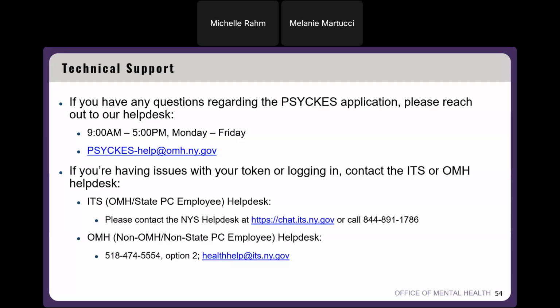If you need support, you can always email us as well. But we have our ITS help desk, that's for state employees, OMH and state PC employees, and then the non-OMH and non-state PC employee help desk. You can contact them at the 474-5554 number, or the health help at its.ny.gov email address as well.